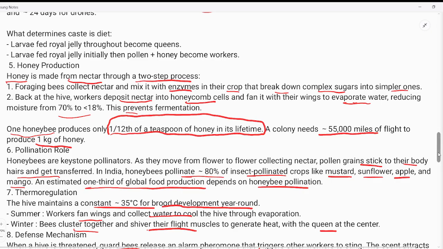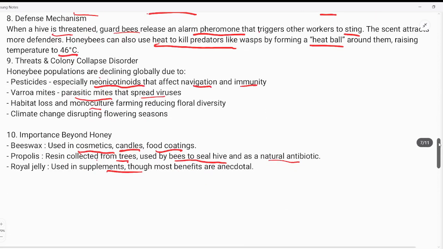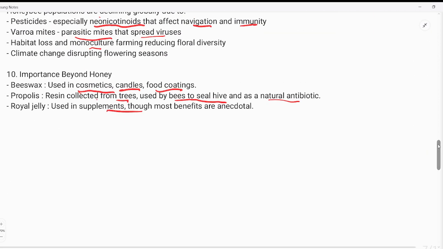Okay. Now, other facts like one honeybee can produce only 1/12 of a teaspoon of honey in its lifetime. Okay, and it has to fly around 55,000 miles to produce one kilogram of honey. So just imagine how many honeybees are required to produce kilos of honey across the globe, right? And these all are the other stuff. You can read it, otherwise the video will become too long. All right. Okay. So this is all about the four organisms.